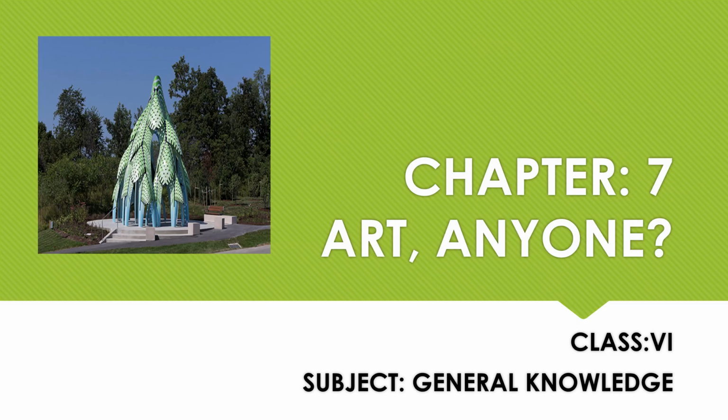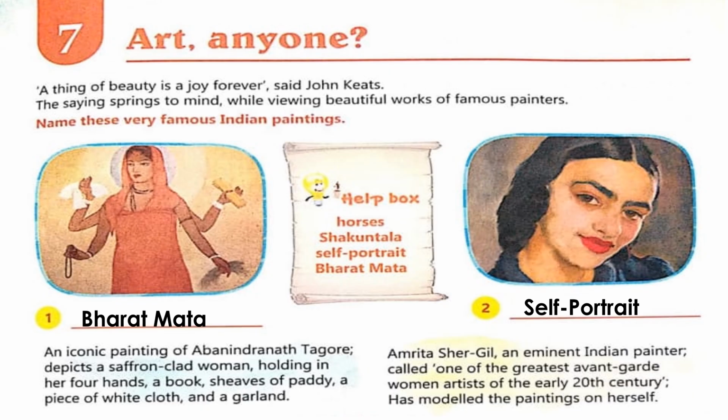Now we will do chapter 7. Art anyone? Means art is not the cup of tea of everyone. A thing of beauty is a joy forever, said John Keats. The saying springs to mind while viewing beautiful works of famous painters. So here we will discuss the famous paintings.